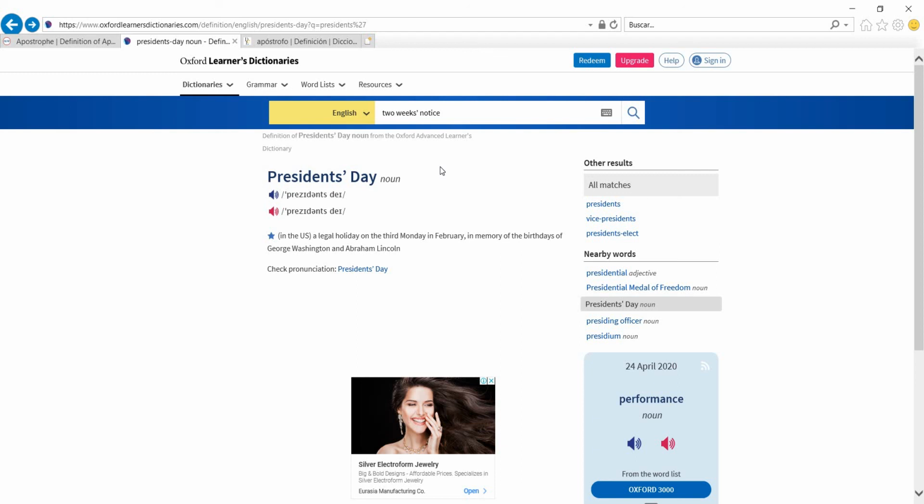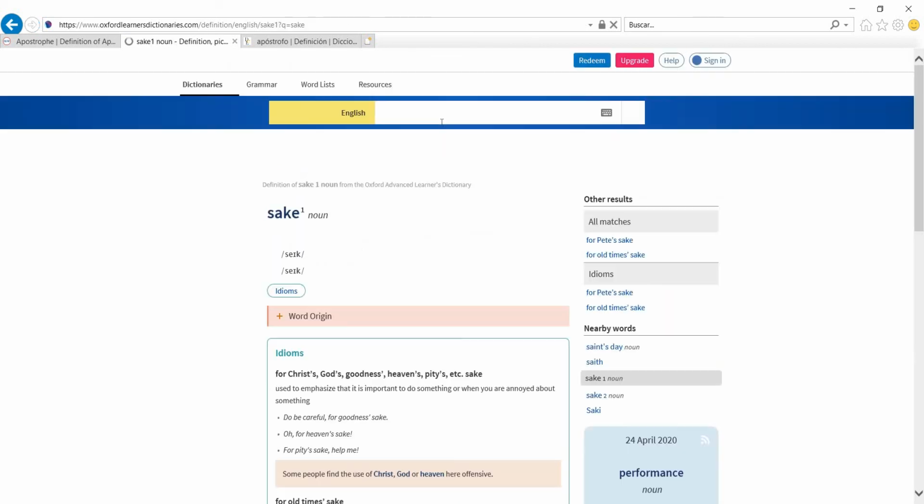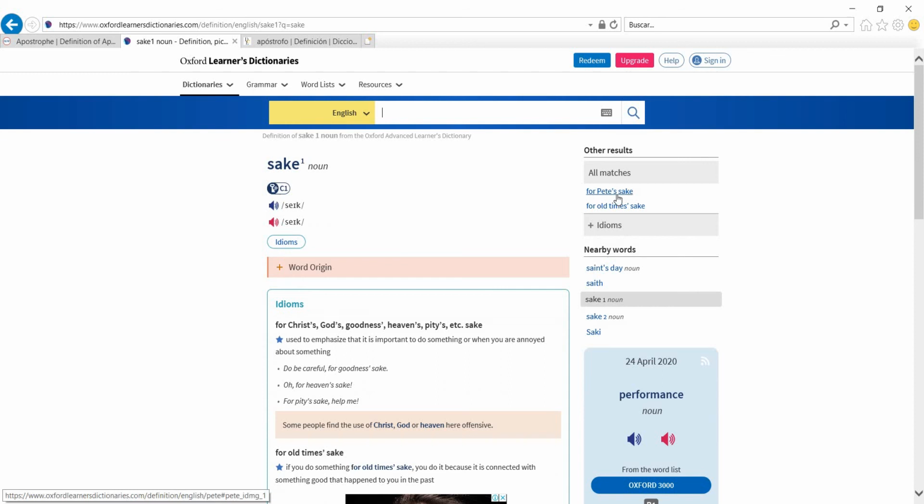Apart from words for a measurement of time, we also have expressions with sake, right? And for this, the dictionary gives us all the explanations. We have for Pete's sake, because it's only one Pete. For old time's sake, for the old times. For Christ's sake, there's only one. God's sake, there's only one. Goodness, the word ends in S. One heaven, one pity, right? And for old time's sake, the times are in the plural, right? So be careful with these expressions, right?